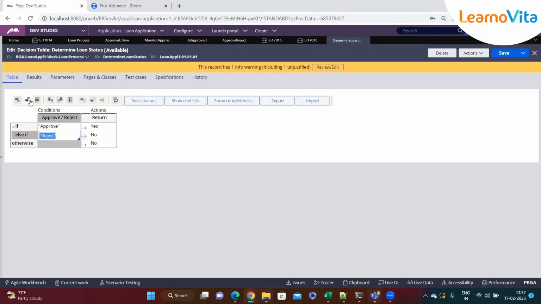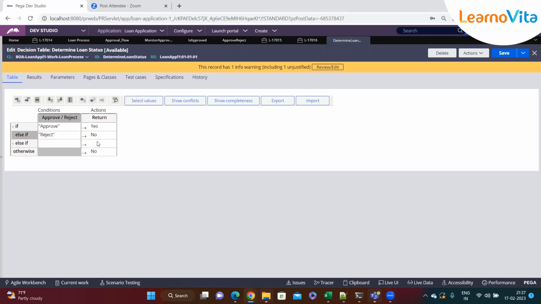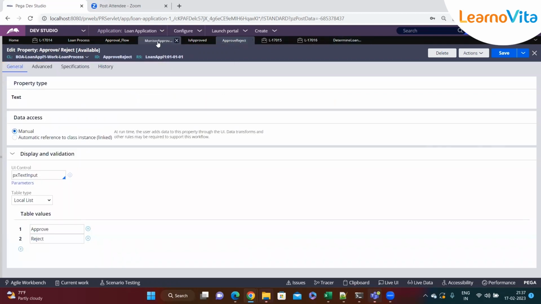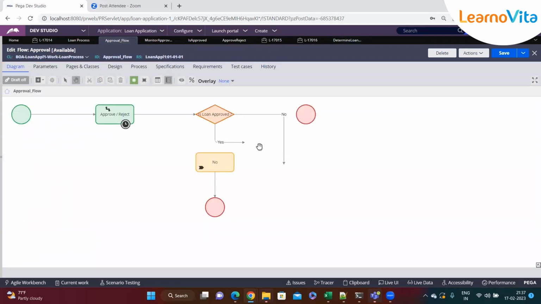If in future I add one more, like yes, no, or not applicable, then Pega will automatically return a third connector too. So it's up to you where you want to connect.